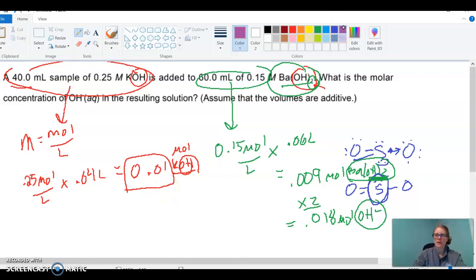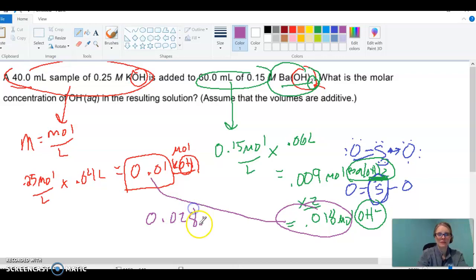So now I know how much OH I have from each of them, and I'm going to add them together. I'm going to take this 0.01 plus this 0.018, and I'm going to get 0.028 moles. And that's how many moles I have.